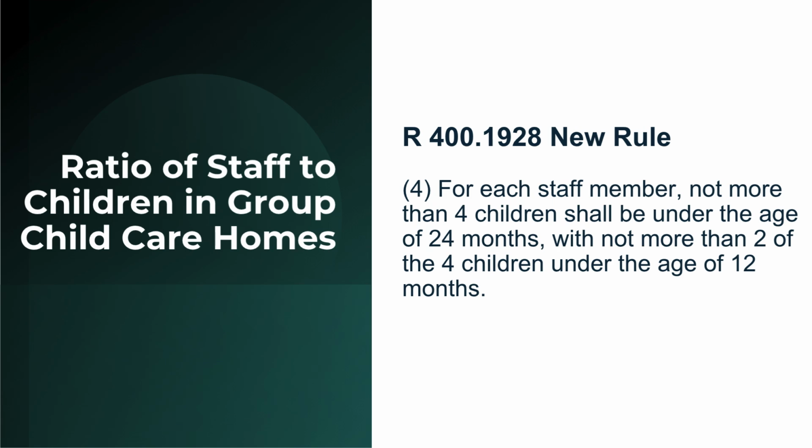Ratio of staff to children in group child care homes. R 400.1928 New Rule. 4. For each staff member, not more than 4 children shall be under the age of 24 months, with not more than 2 of the 4 children under the age of 12 months.